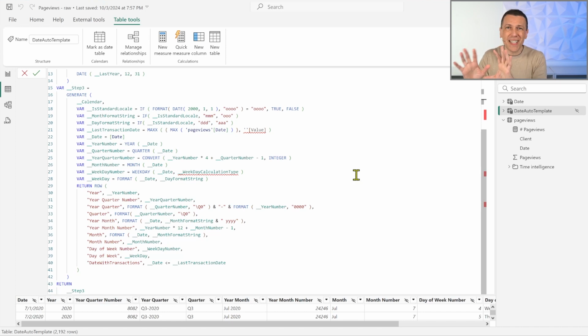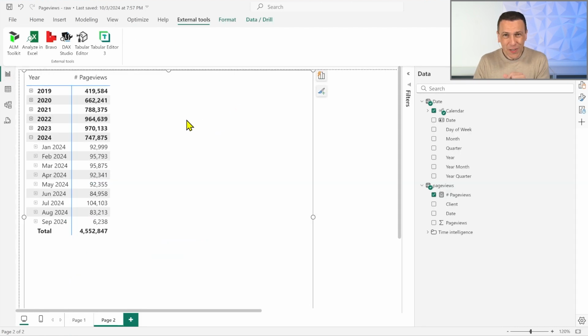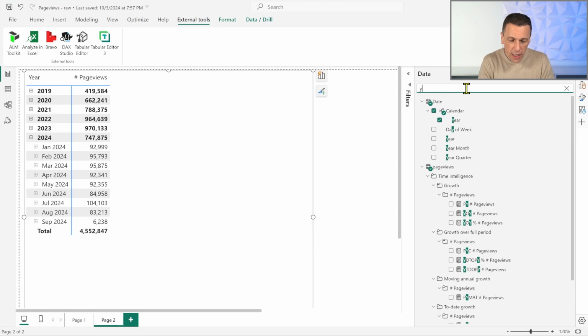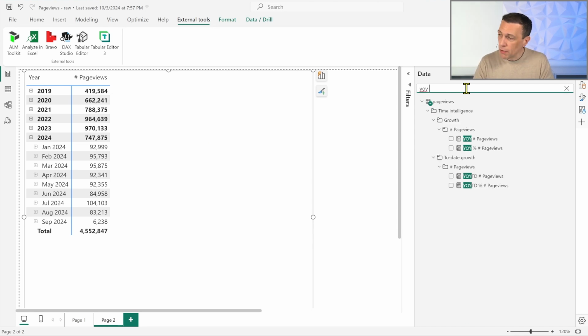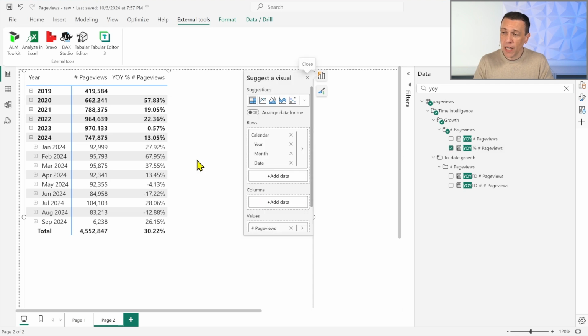This is, at the end of the day, a simple calculated table in DAX. But the other important element here is that, if you remember, we wanted to create a year-over-year percentage calculation. Here we go. We already have the year-over-year page views, already written for us and available here. Same result we have seen before. So we can see here April 2024, 13.45%.